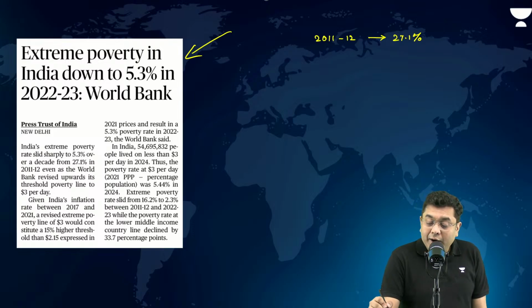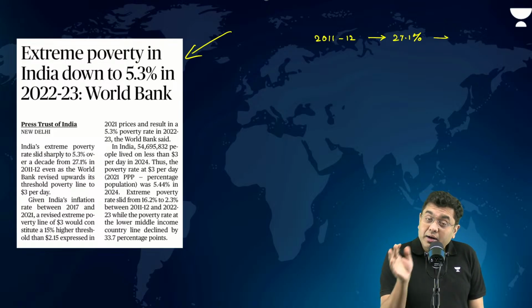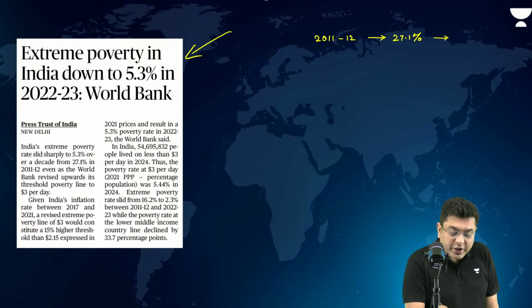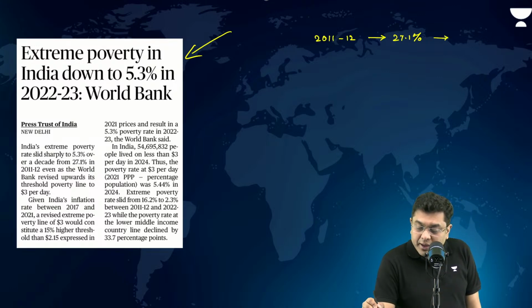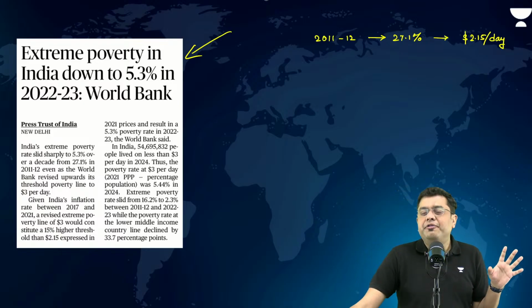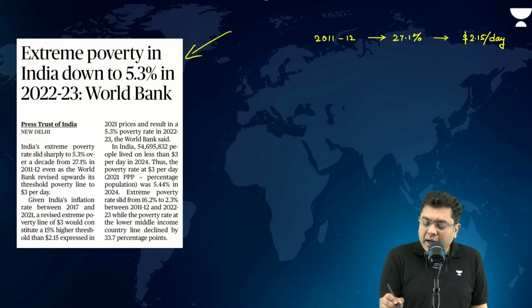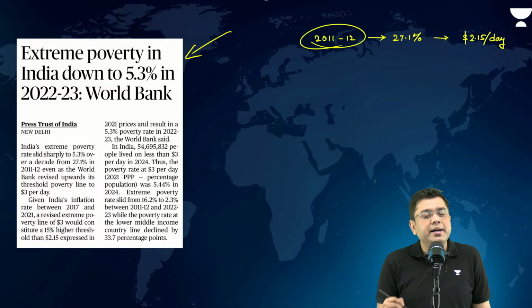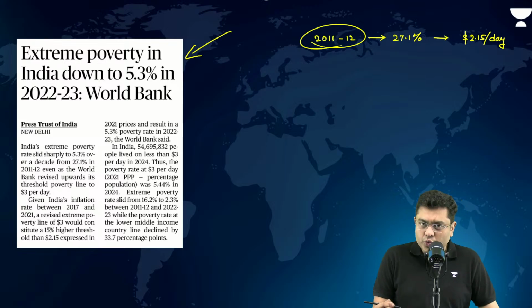Right? Now, this was taken at a daily wage rate, which at that point of time was much lesser, $2.15 per day. So, anyone who was earning less than $2.15 per day was put under this extremely poor category in 2011-12.